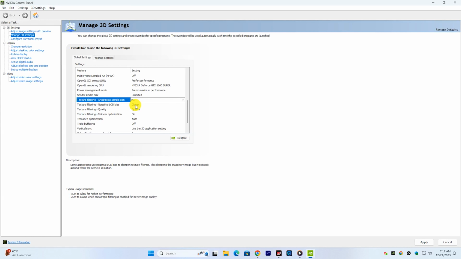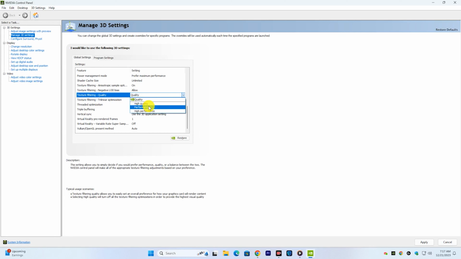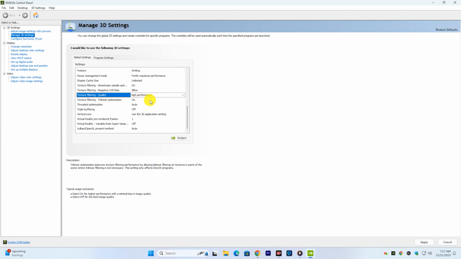Texture filtering, negative LOD bias, set this to allow. Texture filtering, quality, set this to high performance. Texture filtering, trilinear optimization, turn this on.